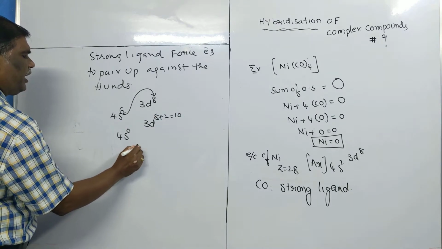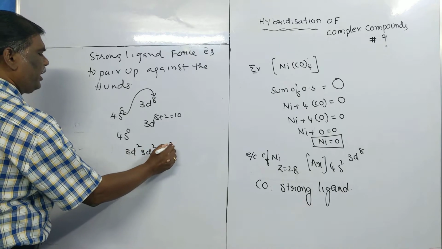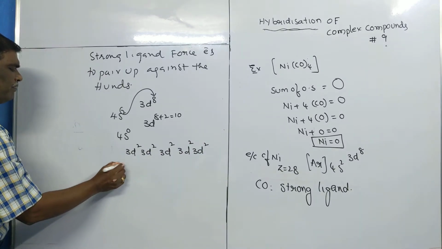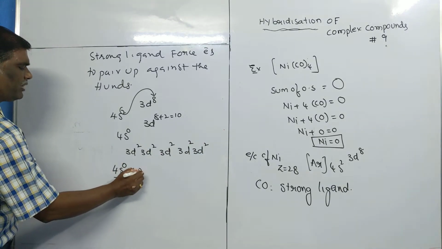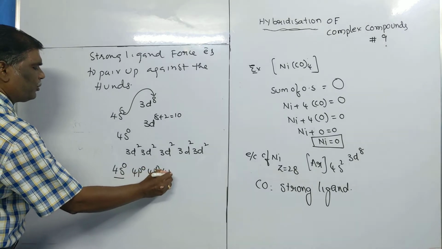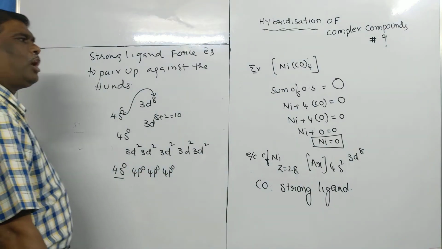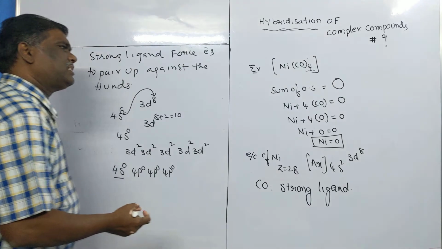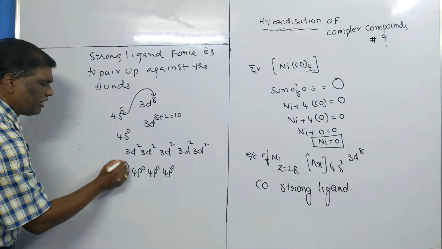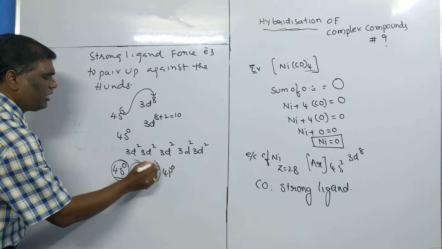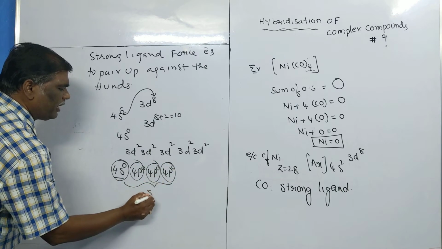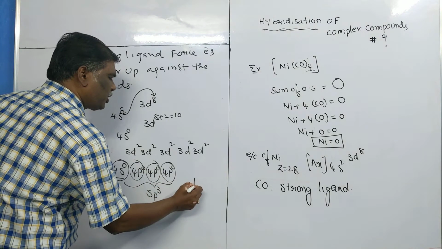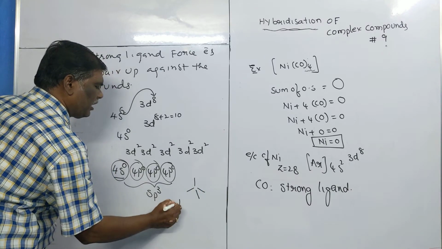3d10 means 3d2, 3d2, 3d2, 3d2 and 3d2. Here we have only 4s0 vacant. Along with that, 4p0, 4p0, 4p0 are also available. How many vacant orbitals do you need? Here 4 ligands are there. That's why 4 vacant orbitals are required: 1, 2, 3, 4. That's why the hybridization is s and 3p orbitals, sp3 hybridization. The shape is taken as tetrahedral.